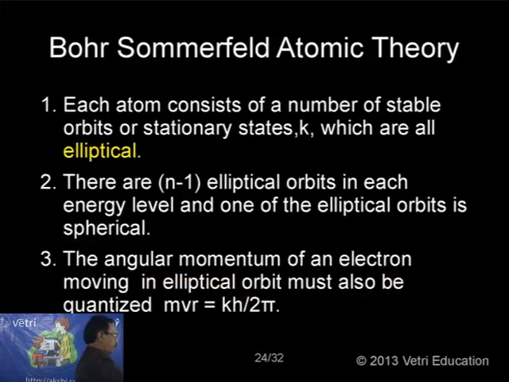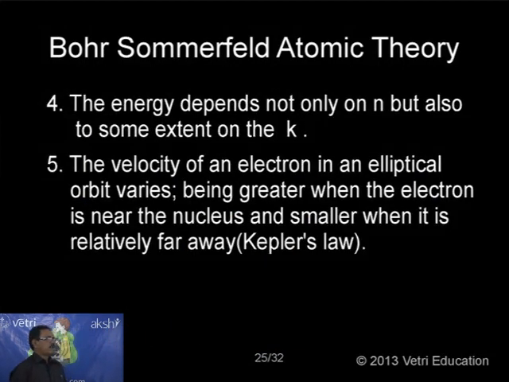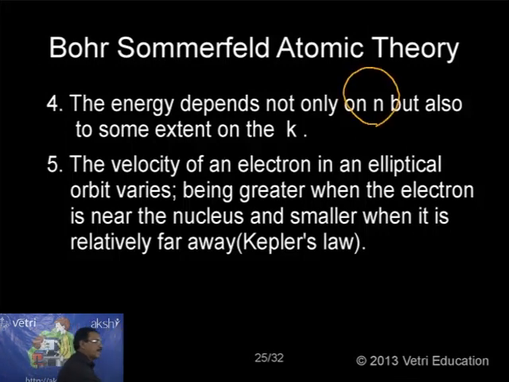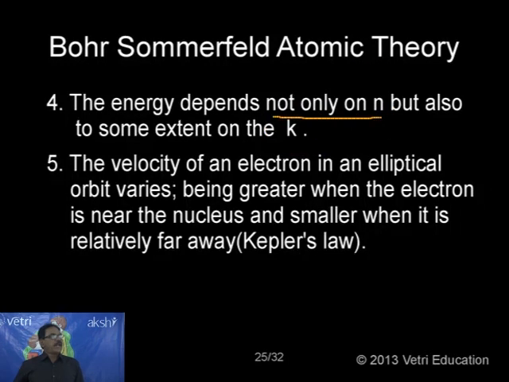Okay, next one. The fourth postulate. The energy depends not only on n, but also to some extent on k. So there is n, and there is also k. That is the idea given by Bohr-Sommerfeld. Let me explain this postulate with a suitable example. Let me compare both the Bohr atomic theory as well as the Bohr-Sommerfeld atomic theory.